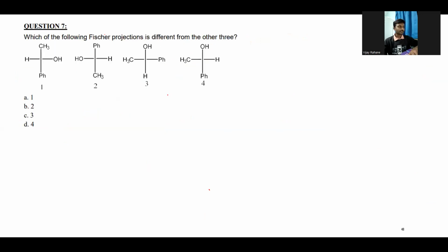If you don't have any question, I will just move to the next question. So the next question is: which of the following Fischer projections is different from the other? All right. Someone has a question. Let me check.